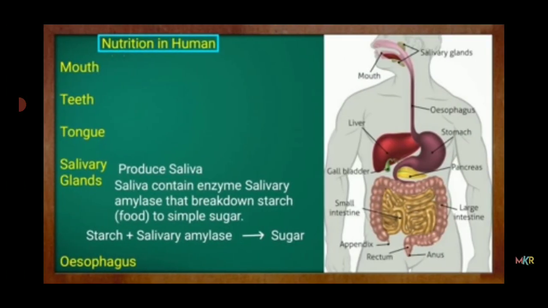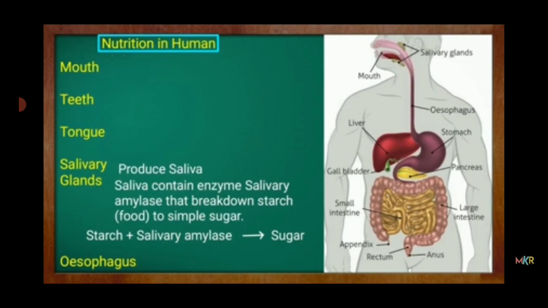Next, nutrition in humans. Here is a diagram showing the human digestive system. Human beings engulf the food, the body digests the food and then the waste is removed from our body.